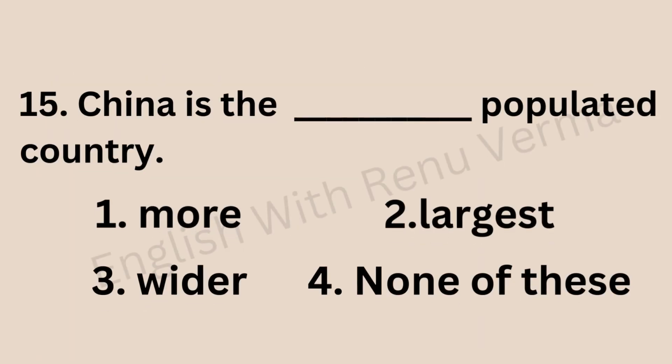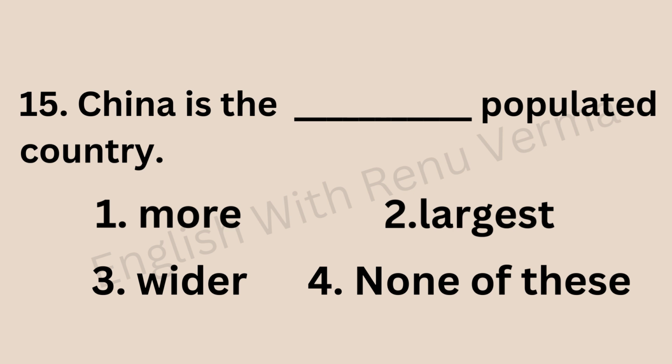Question number 15. China is the dash populated country. More populated, most populated, wider populated. What do you think? We already know that China is the most populated country in the world. So we are making the comparison, out of all the countries China is the most populated, right?